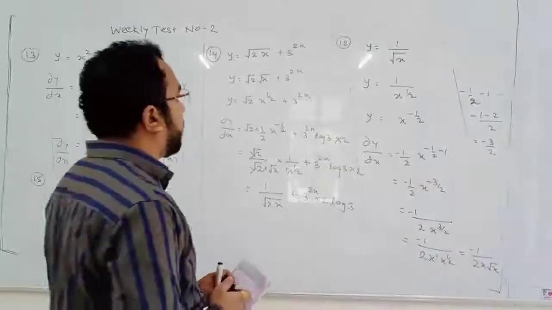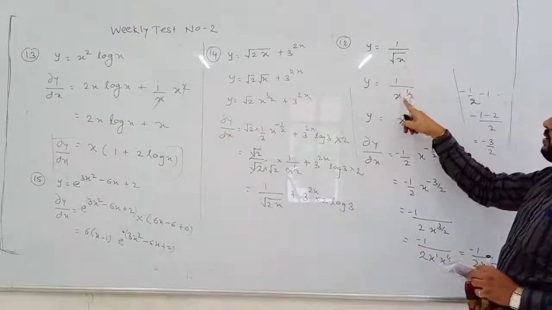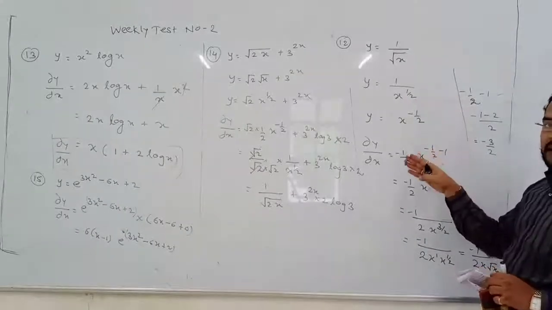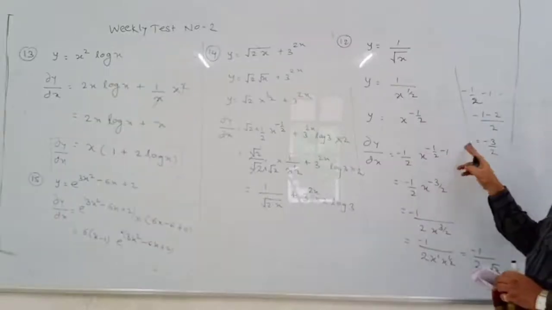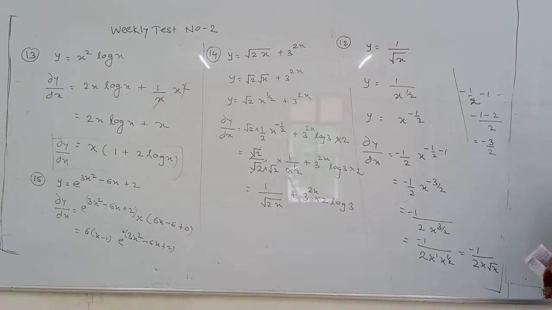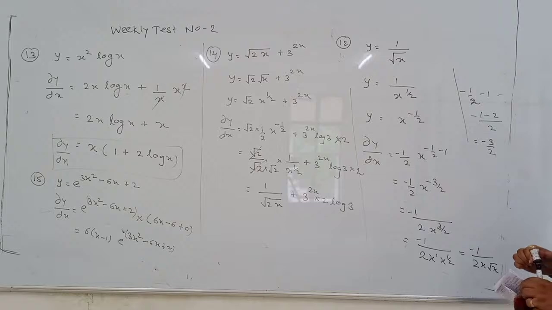Okay. Now here 1 upon root x. Root x means power half. When this goes to numerator, it will become minus half. Apply the power rule. Minus half. Take the power in the numerator and reduce the power by 1. Minus half minus 1 is minus 3 by 2. Now minus 3 by 2. When it goes to denominator, it will become plus 3 by 2. Plus 3 by 2. Okay.